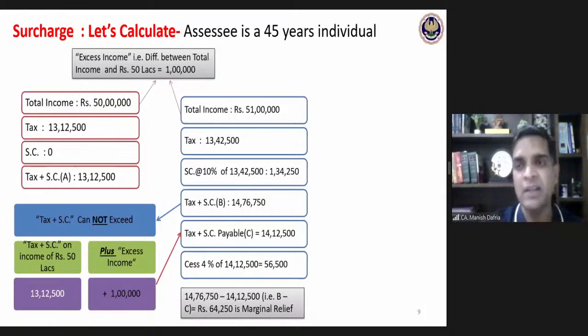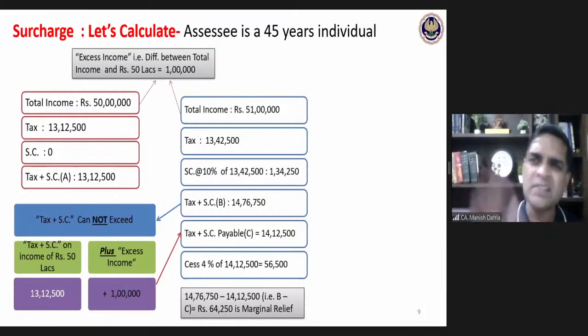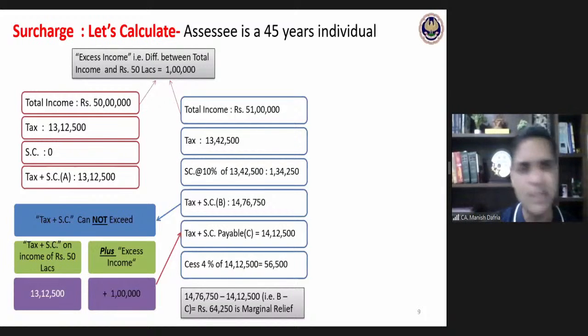So just keep in mind in the examination, if your income is marginally above your surcharge threshold, then probably this marginal relief calculation may become relevant. The examiner might be deliberately creating the figures in such a manner that your taxable income is just above that surcharge threshold. In that case, be very clear the examiner wants you to consider this marginal relief in your calculation. If income is way above the surcharge threshold, then probably you can do a direct calculation.